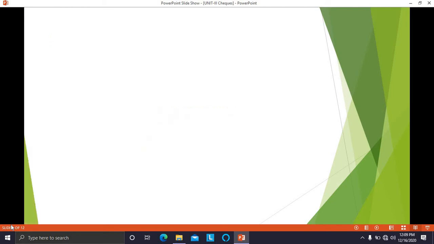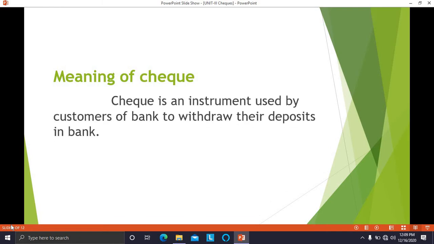So first we'll discuss the meaning of checks. What does it mean by check? Check is an instrument used by customers of a bank to withdraw their deposits in the bank. So check is an instrument which is used by whom? By the customers of the bank. For what do they use the check? To withdraw their deposit which they have kept in the bank. This is the meaning of the term check.